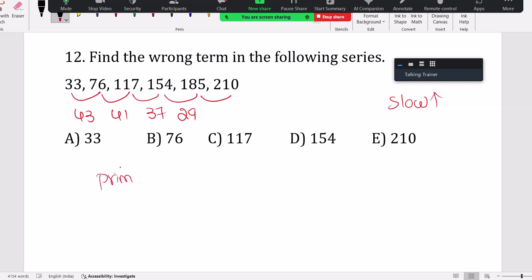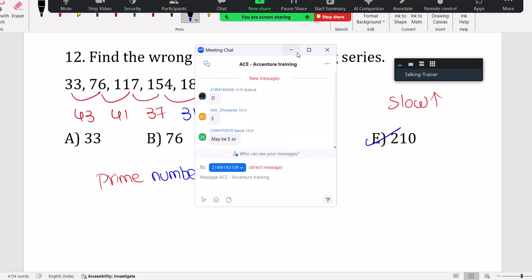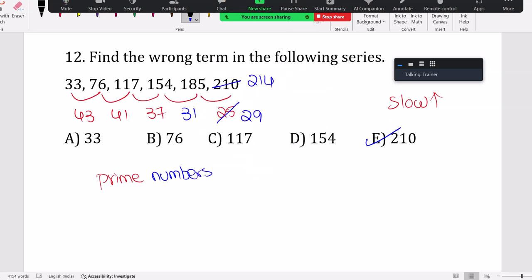Do you know, here they have given 25. It's wrong. Sorry, one moment, sorry. This is 31, 31, 31. These are all prime numbers. This should be 29 actually, and this will change accordingly. It will be 214. So the wrong term is 210. Differences are prime numbers.